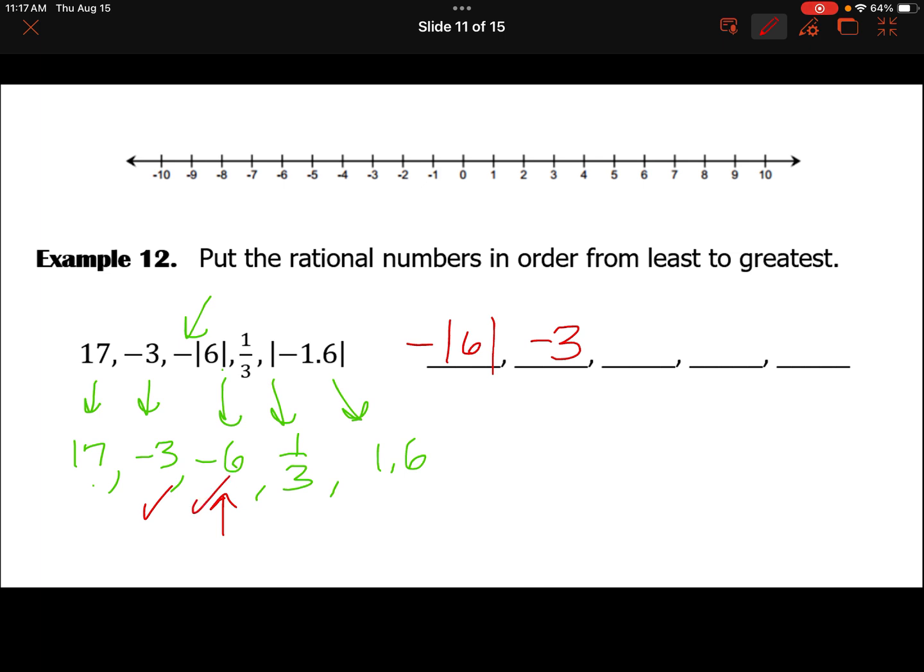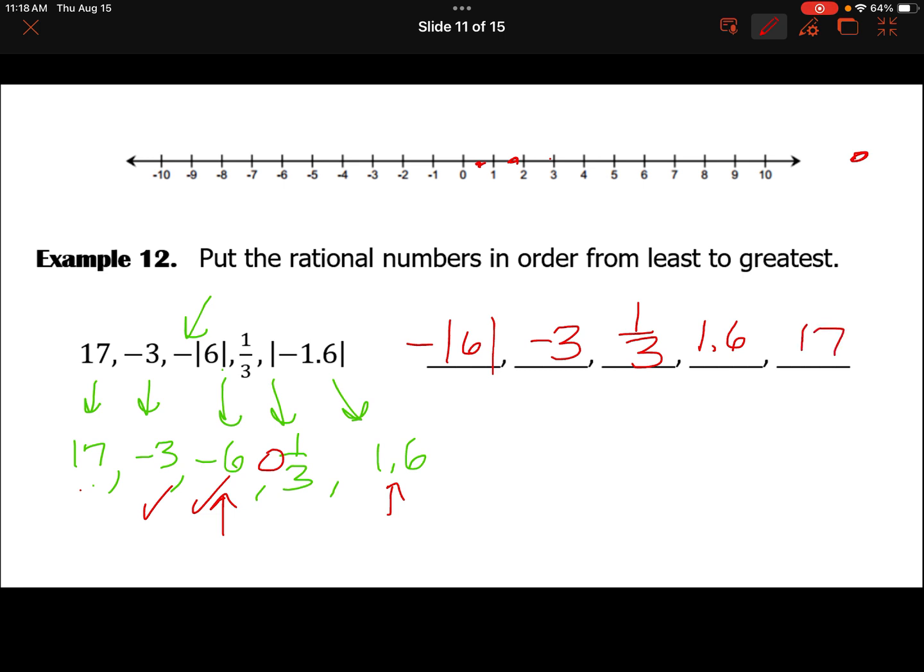And now we want to write them in their original form. This one is a whole number, and the 1/3 doesn't have a whole number. So the smallest would be the one without the whole number because it would be right about there. And then 1.6 is going to be past that. And then 17, if we were using the number line, would be somewhere way out here. And so 17 would be there.